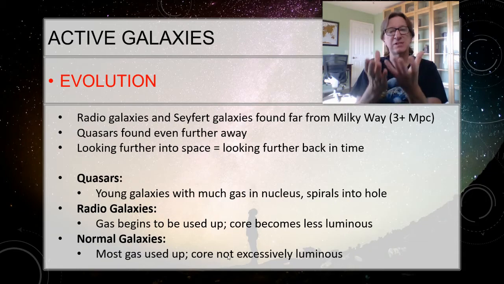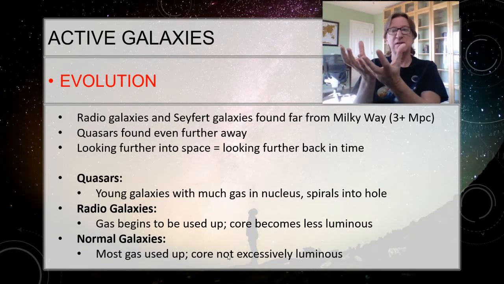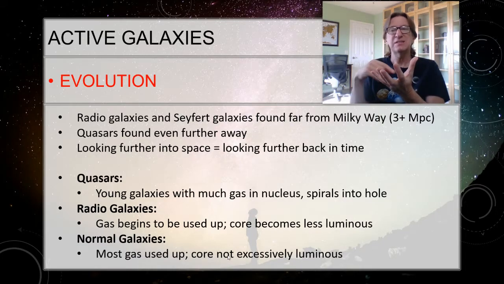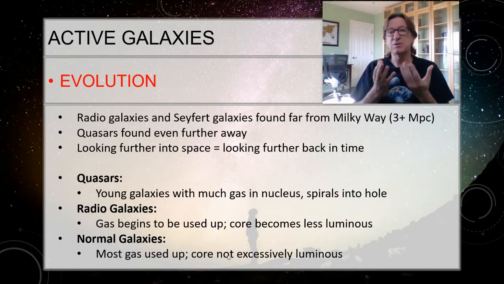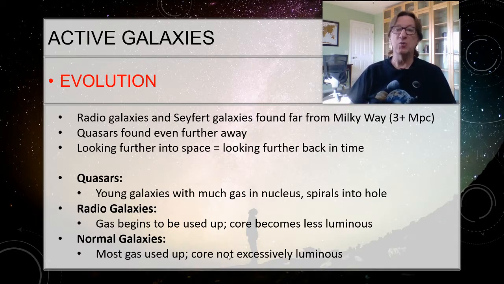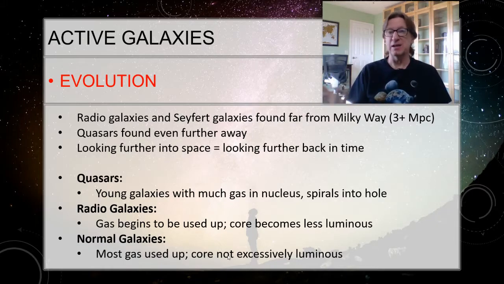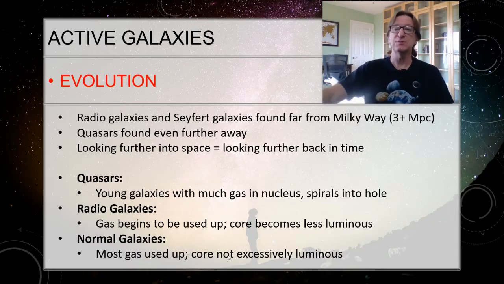But as that same galaxy starts to age, so we're seeing the ones closer to us, it's got less of that gas, and so it's less energetic. And at this point, it's going to be considered a radio galaxy. When it's finally come up to the normal range, the modern period, then it's used up pretty much all of its gas and dust, and so it's never going to be that luminous anymore. Now, we think that the Milky Way probably didn't start out with enough gas and dust to ever have been an active galaxy. So this certainly wouldn't be true for all of them. But it explains why a good percentage, about 25%, are.